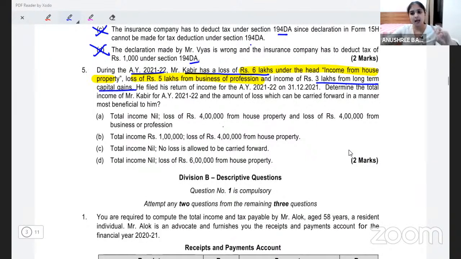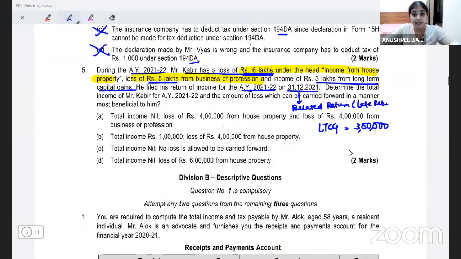So he has one income and two losses. He has LTCG 3 lakhs. And then he has two losses. Loss from house property 6 lakhs and loss from business or profession 5 lakhs. He filed his return of income for assessment year 21-22 on 31st December 2021. Definitely, he has filed a belated return. Do you agree with me? Definitely, he has filed a late return.